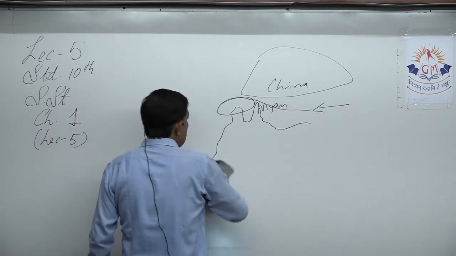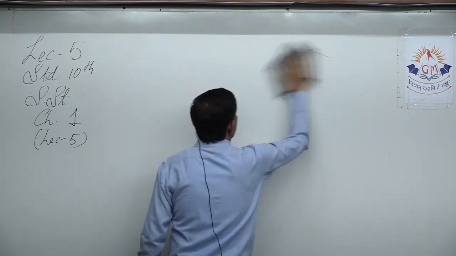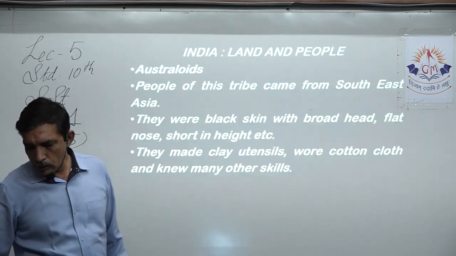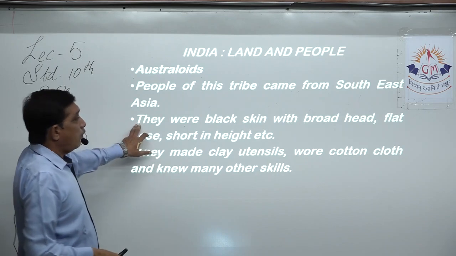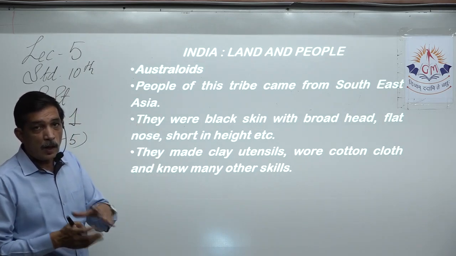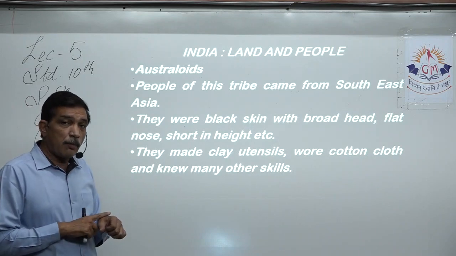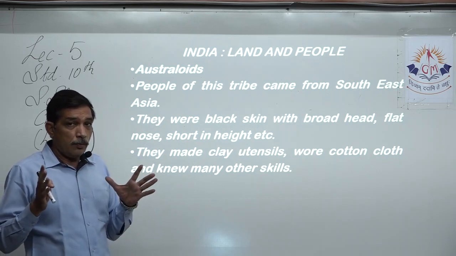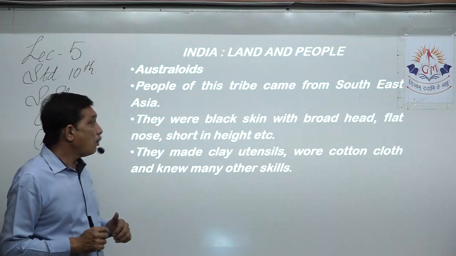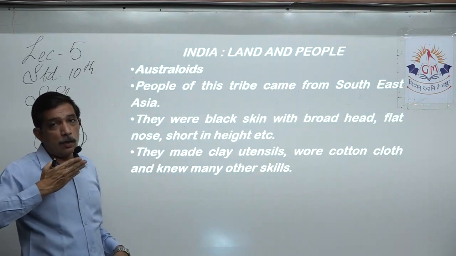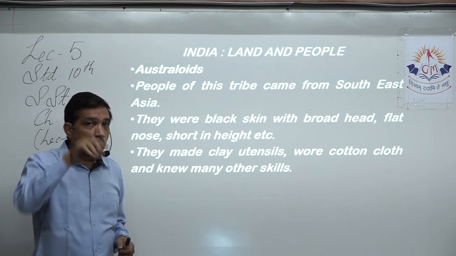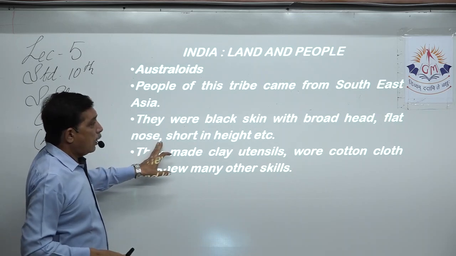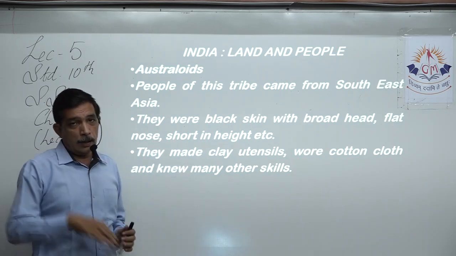Now, let us learn about the Australoid people. They had black skin. Again, Australoid people, they had darker skin than us. That is black skin. The head was broader compared to the rest of the body. Flat nose, they had a flat nose. That means the nose, like ours, is not protruding outside. It is in line with the forehead. Flat nose, short in height. Again, they were shorter in height.